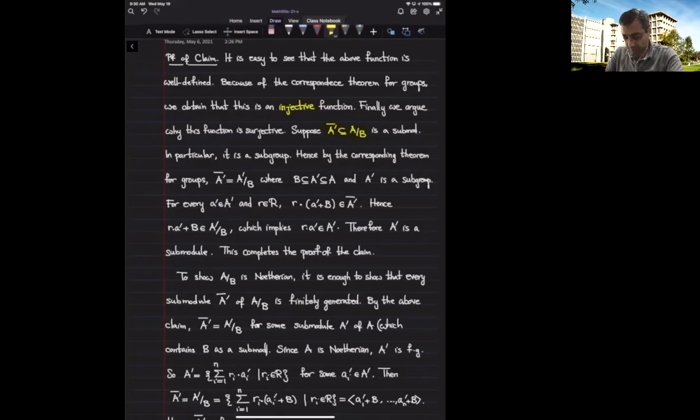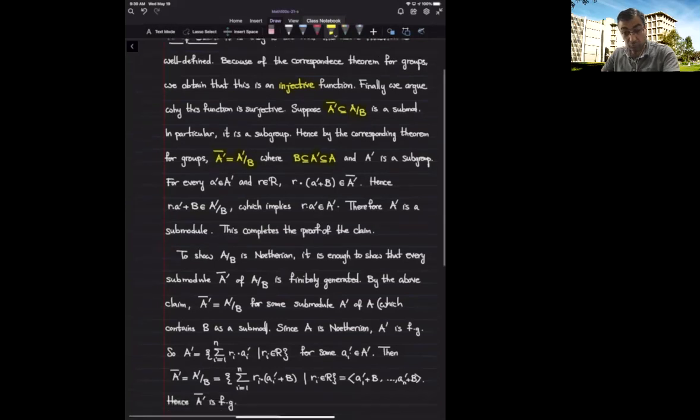So A prime bar is of the form A prime over B, where A prime is a subgroup of A which contains B. Now, A prime is a subgroup. I want to show that A prime is a submodule. It remains to show that A prime is closed under scalar multiplication. So that means I need to pick some element a prime of A prime and a scalar r, and I have to show that r times a prime belongs to capital A prime.